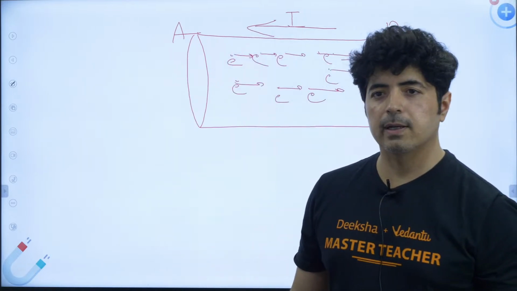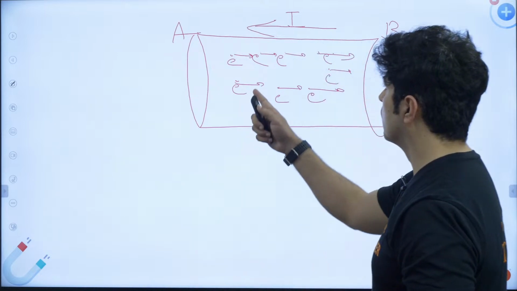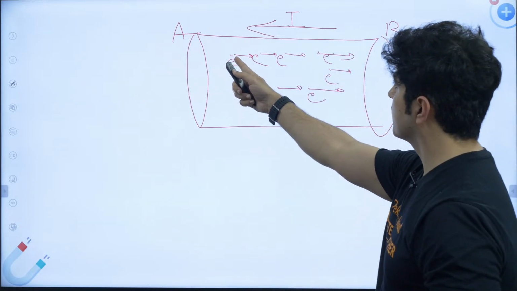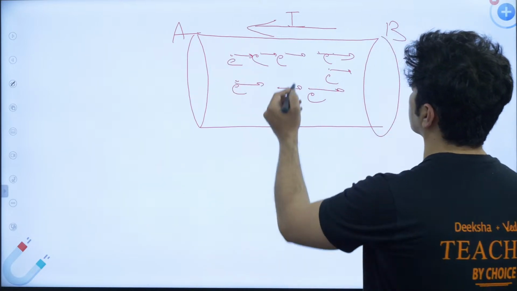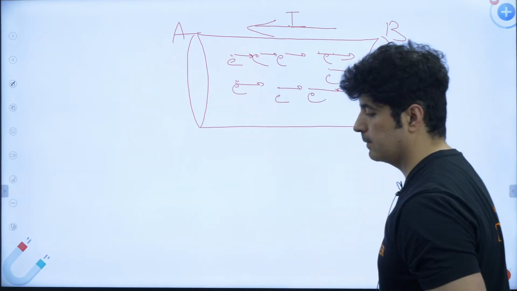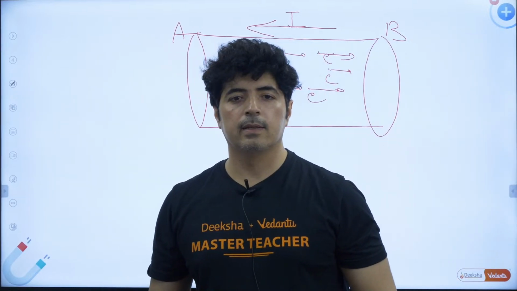Electrons are negatively charged particles. If they go from, let's say, A to B, electric current will be flowing from B to A. I hope this part is absolutely clear.